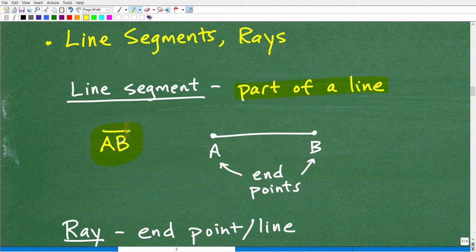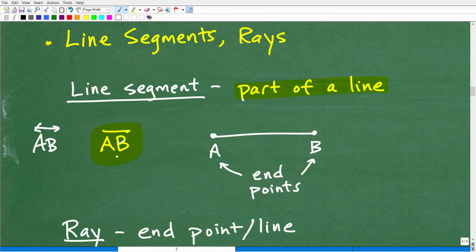So it's AB with a little straight line over it. Now notice, this is a line AB, and it has the arrows. This does not have the arrows. So be very careful here, because you're going to be tested on the notation for line segments, rays, lines, etc.